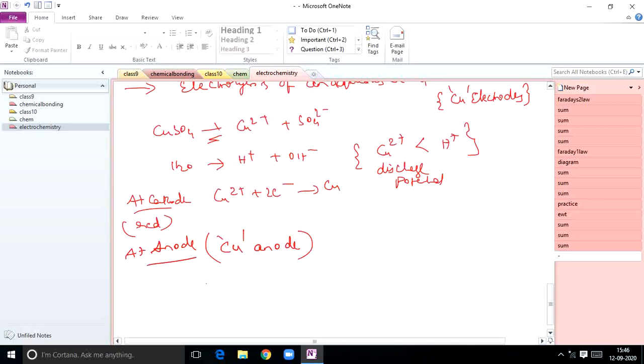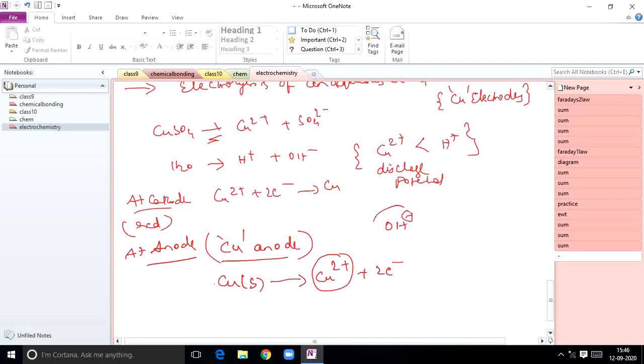So the copper anode turns into Cu2+ plus 2 electrons. This is due to the reason that copper is more easily oxidized than, see here, what are the different ions?